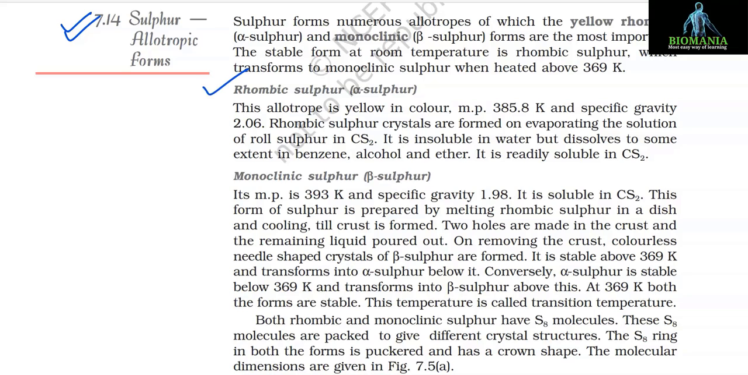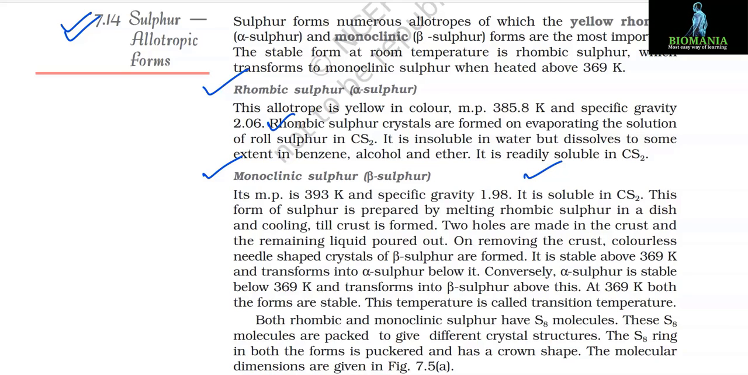Rhombic sulfur or alpha sulfur. This allotrope is yellow in color, melting point is 385.8 Kelvin, and specific gravity is 2.06. Rhombic sulfur crystals are formed on evaporating the solution of roll sulfur in CS2. It is insoluble in water but dissolves to some extent in benzene, alcohol, and ether. It is readily soluble in CS2. Monoclinic sulfur or beta sulfur. Its melting point is 393 Kelvin and specific gravity is 1.98. It is soluble in CS2.